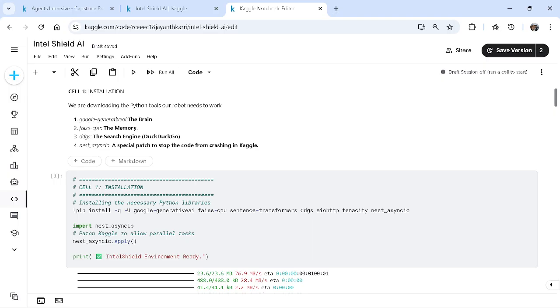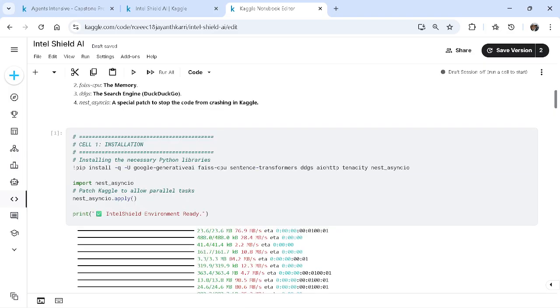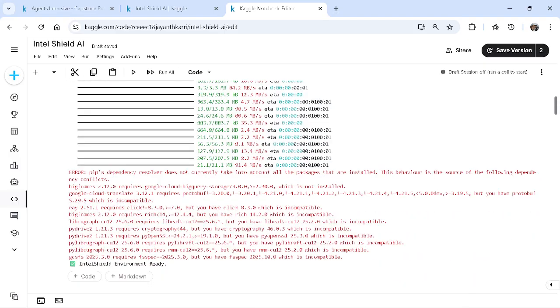Here we're importing the components that we are going to use in this code. We have a memory to store all the data to process it. I used FAISS CPU, and for performing Google search and so on, I used DuckDuckGo. I installed them, and since I'm using the Kaggle platform IDE to run this code, I used nest_asyncio. And here we go, the installation happened.